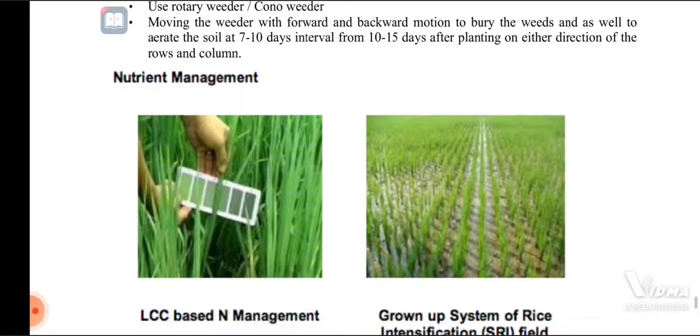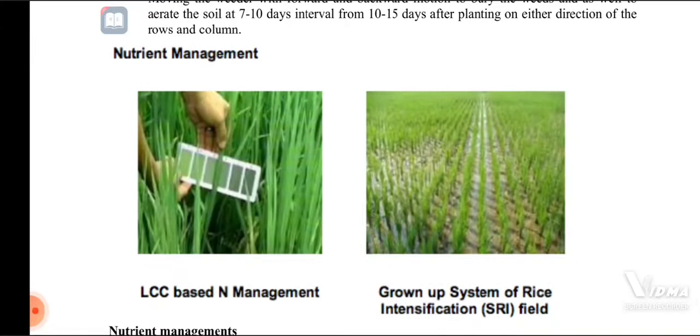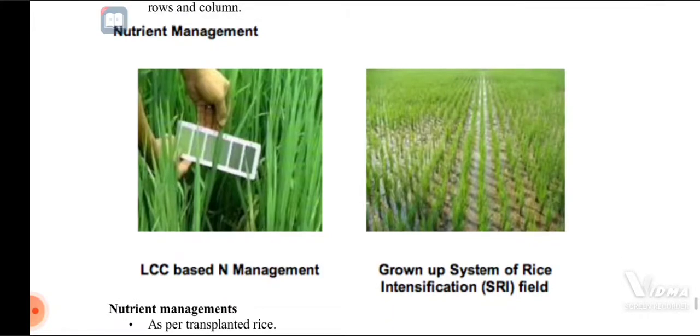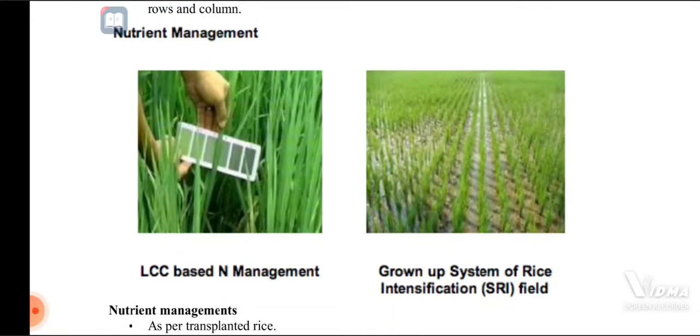Then nutrient management; we have to observe this chart in the picture. This is the leaf color chart based nitrogen management, one of the important techniques for nitrogen level estimation and to maintain the nutrient level.